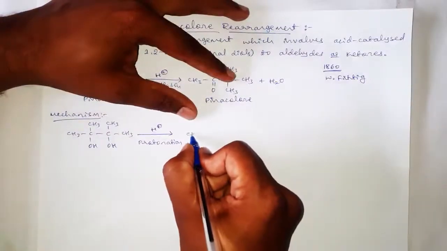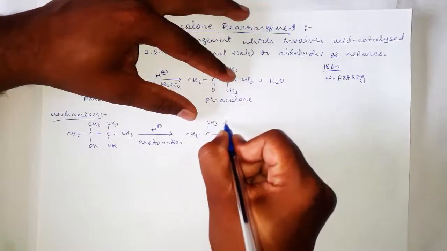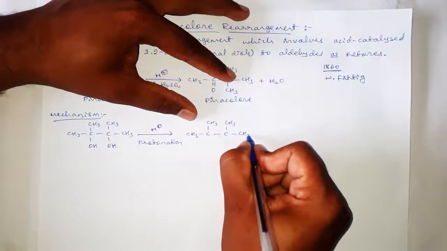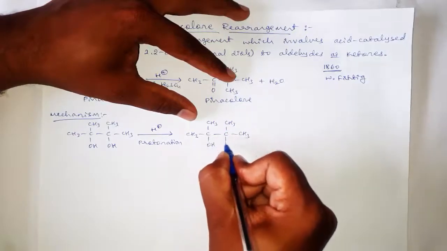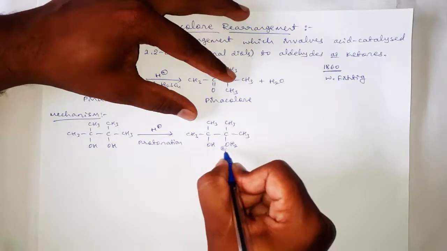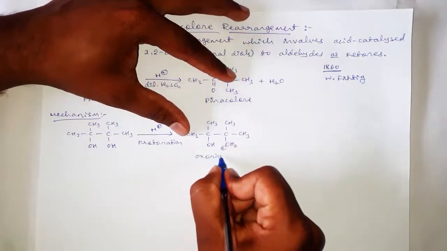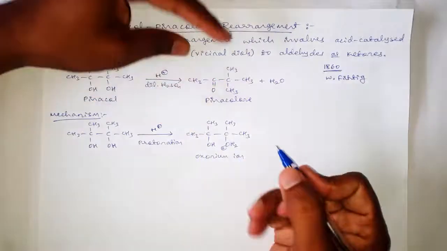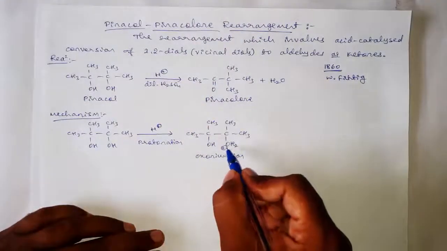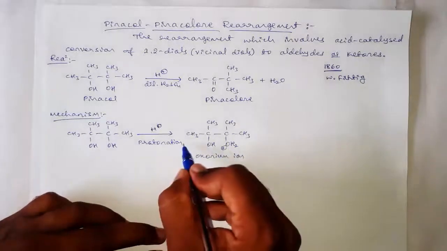Protonation takes place to give the oxonium ion, CH3 OH OH2, and here this oxygen with 3 bonds is getting a positive charge. This molecule is called an oxonium ion. Oxonium ion means the oxygen with positive charge, and this is the protonation.